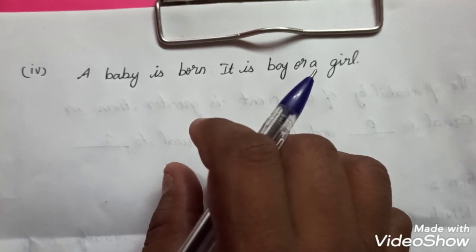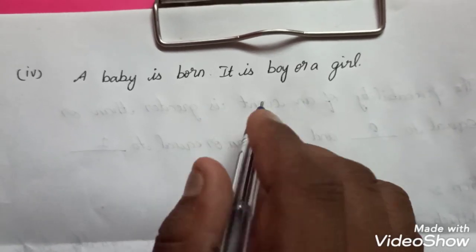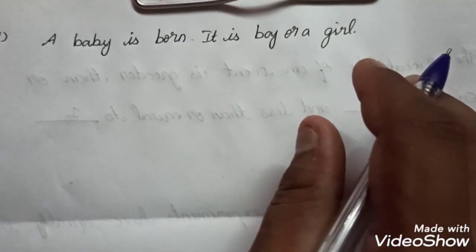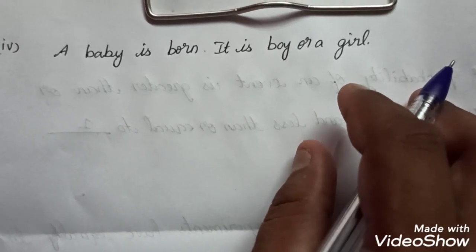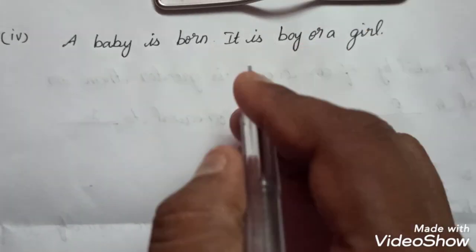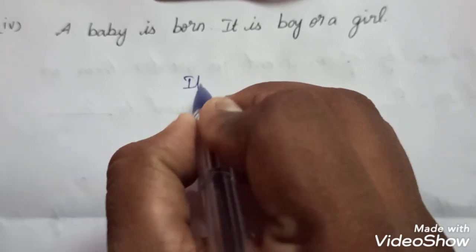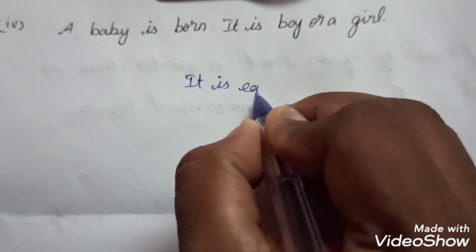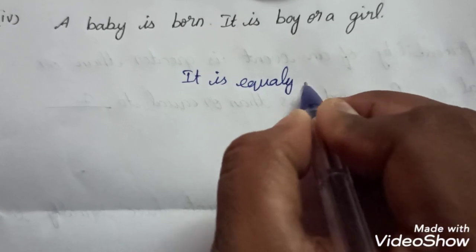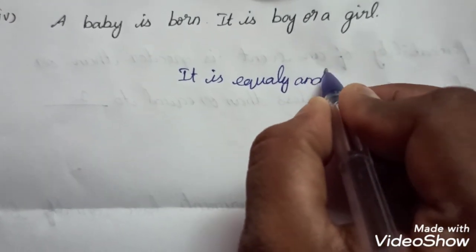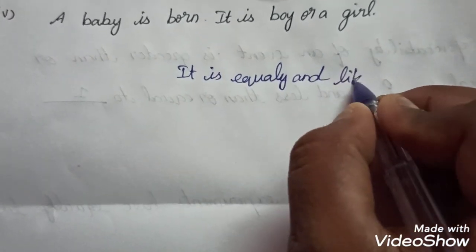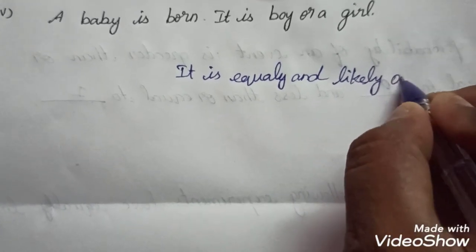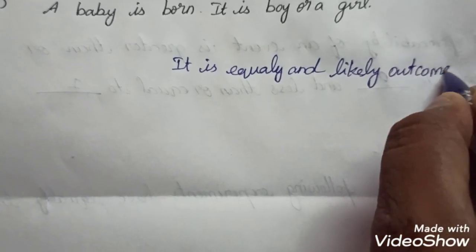So fourth question, a baby is born. It is a boy or a girl. Generally you know that a baby may be a boy or a girl. So this one is also equally likely outcomes.